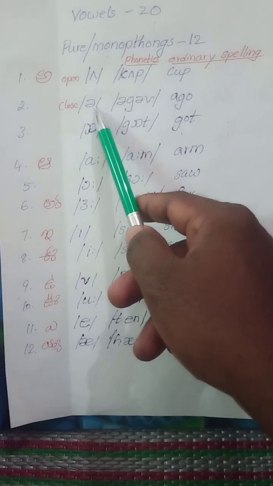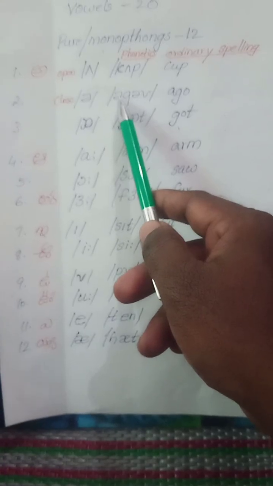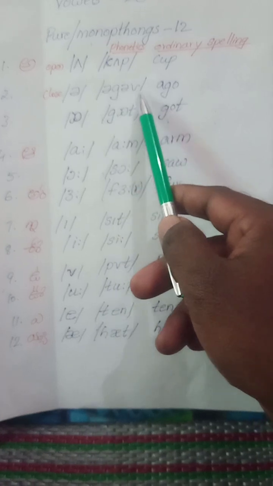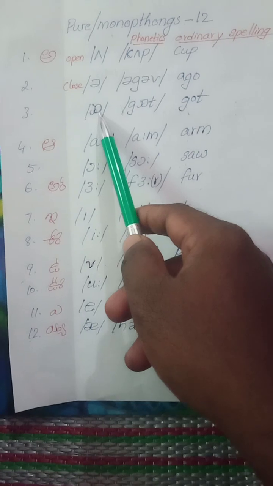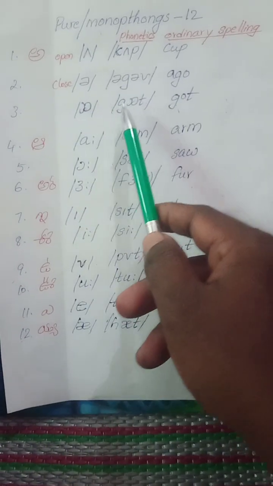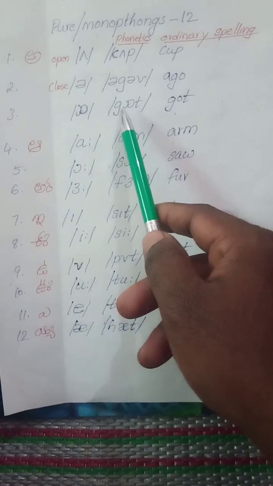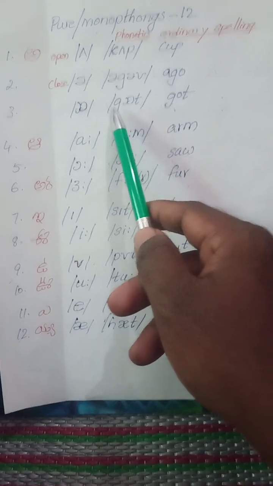You pronounce it till the end of your mouth closing. This is from the neck, the center of the back of the tongue.